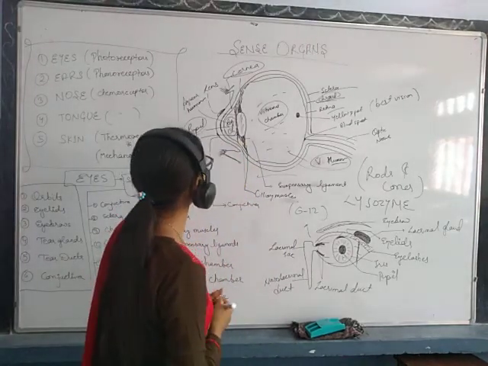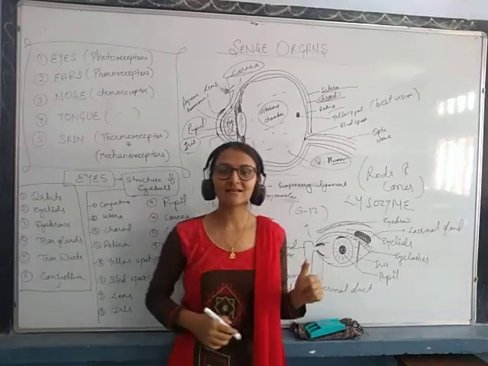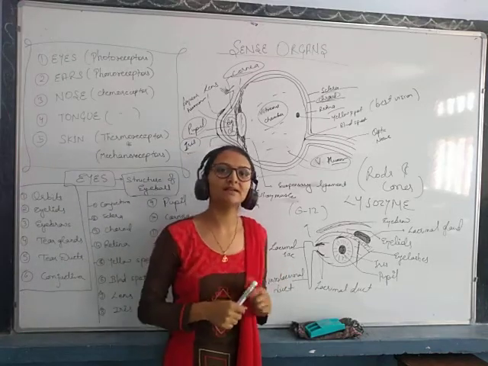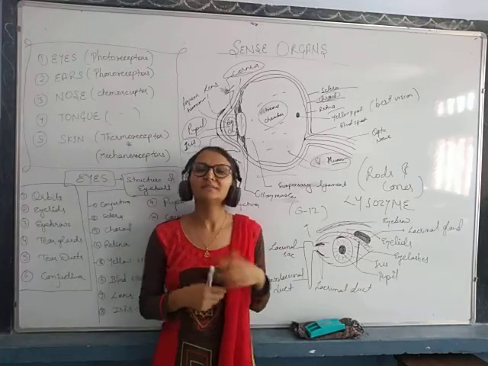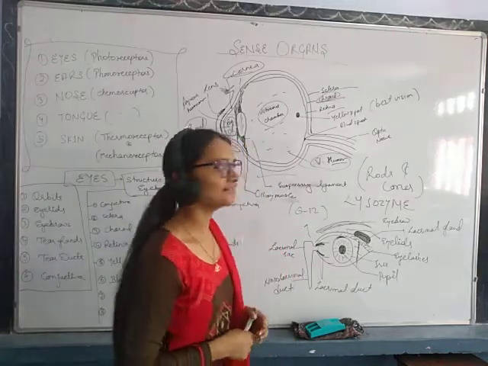So this is done, I think, okay. So this is the structure of the eyeball, okay. In the next session we will study how we see, the mechanism of vision, how we see by our eye, okay.